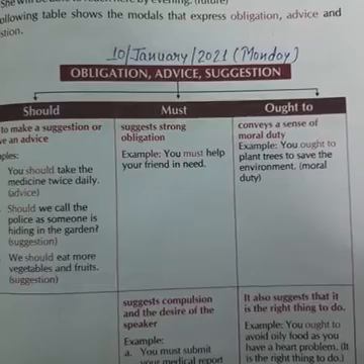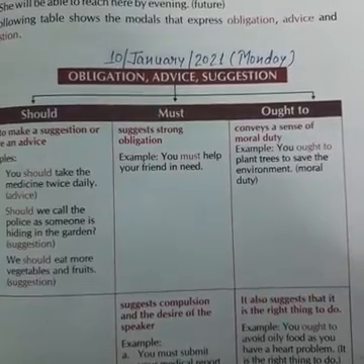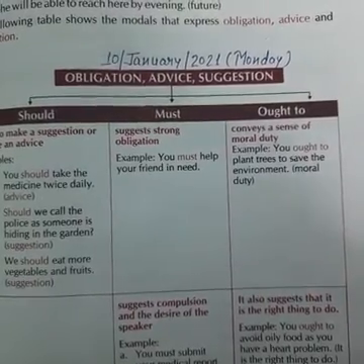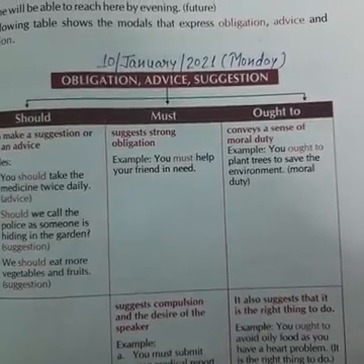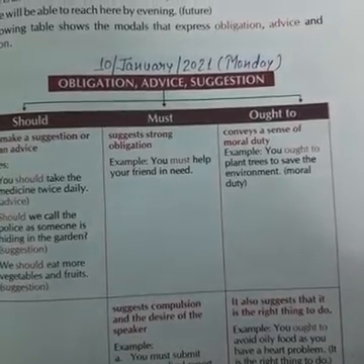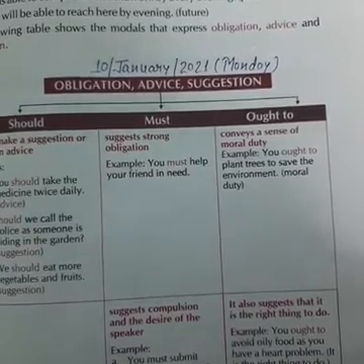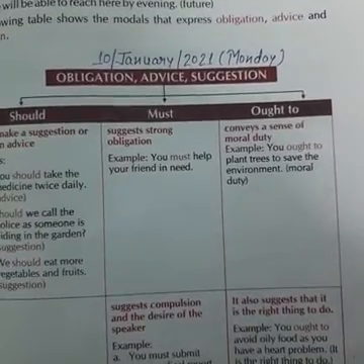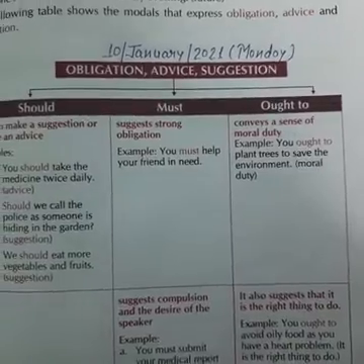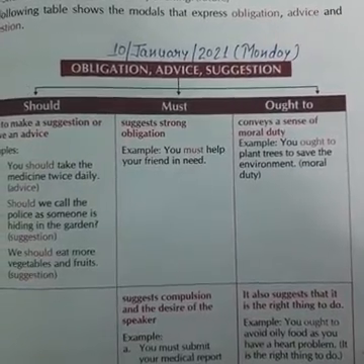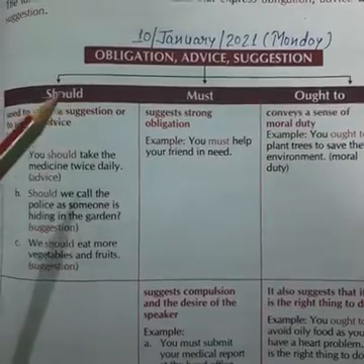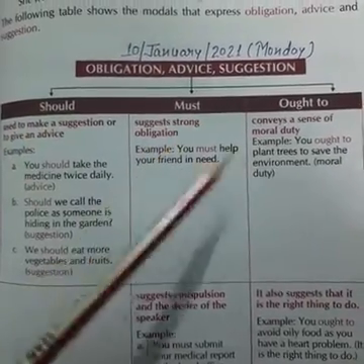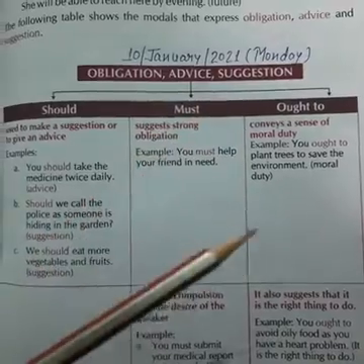So, children, yesterday we had started chapter 18 from your English grammar, modals, auxiliaries, in which we had learned about the uses of can, could, and be able to. And now, in today's class, we are going to learn about the uses of should, must, and ought to.